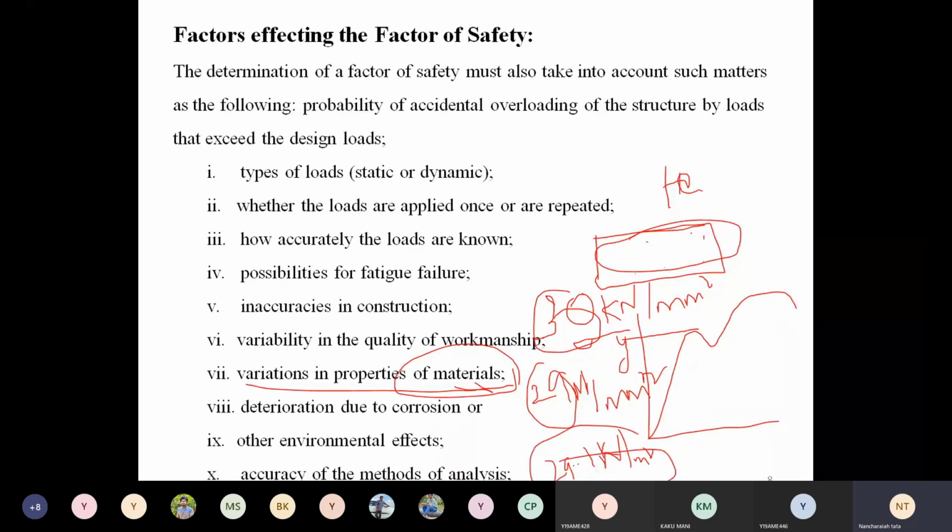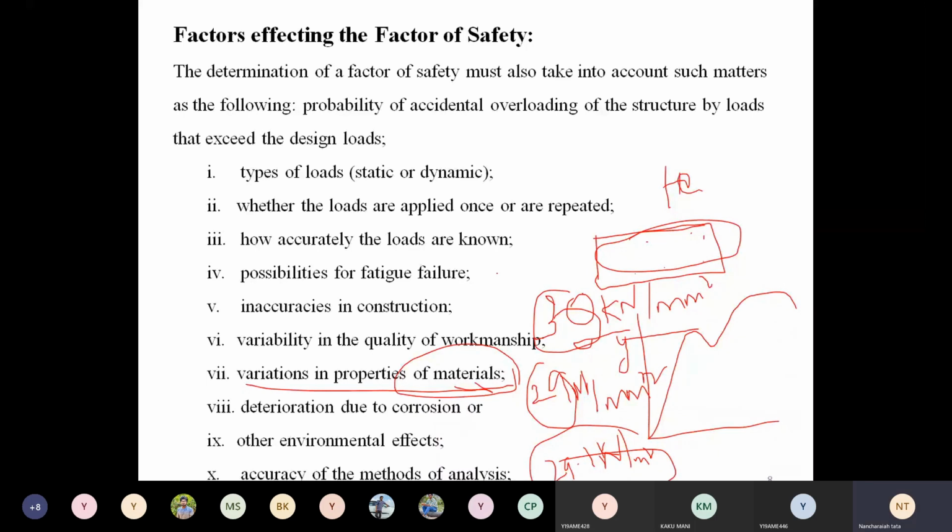But according to your design, 30 kilonewton per mm square is the yield stress, and the actual stress is only 29.1 kilonewton per mm square. Why did the component fail? Due to this, to be safe, we can take the factor of safety, since the variation of properties of the material also influences the material strength.